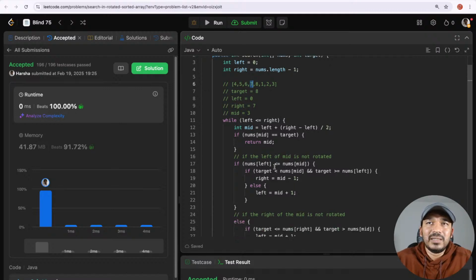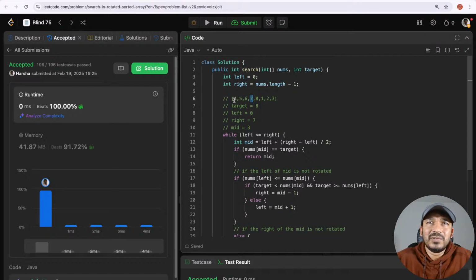How do we check that the left side of the mid is not rotated? If nums of left, which is 4, is less than or equal to nums of mid, which is 7. So that means 4 is less than 7, right? So all these are in sorted order. So we know that the left side is in sorted order, it's not rotated.